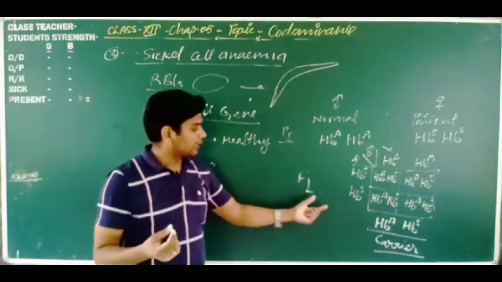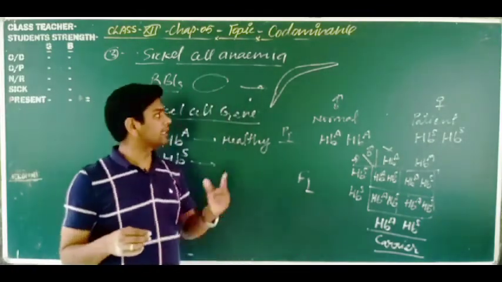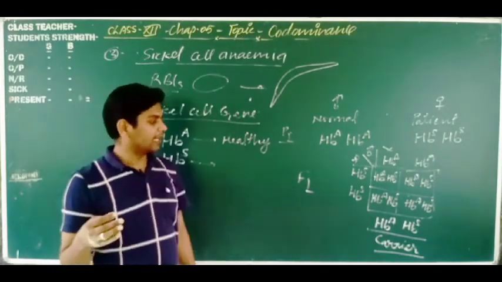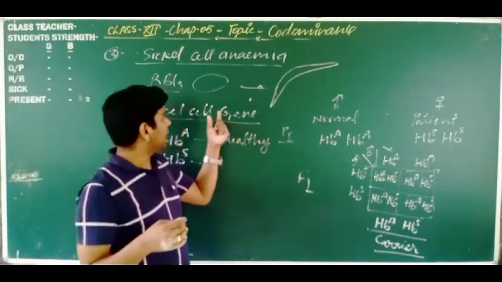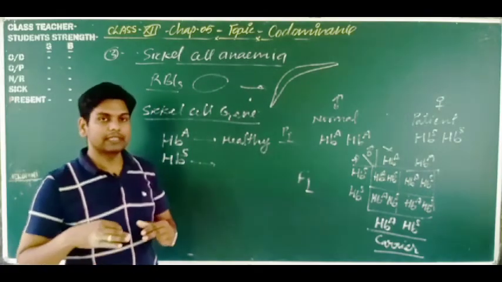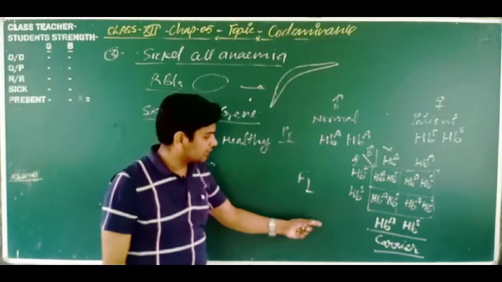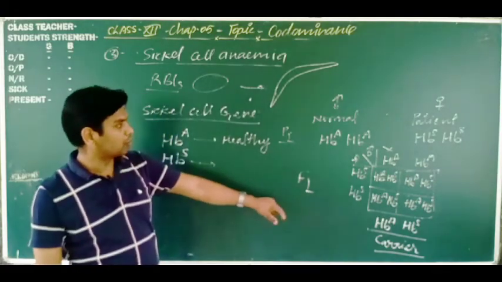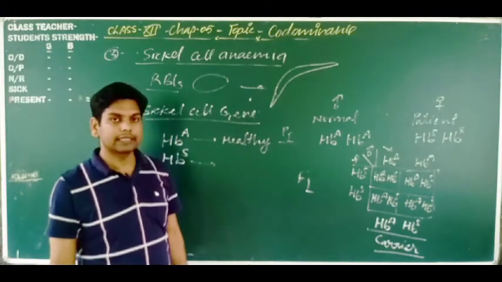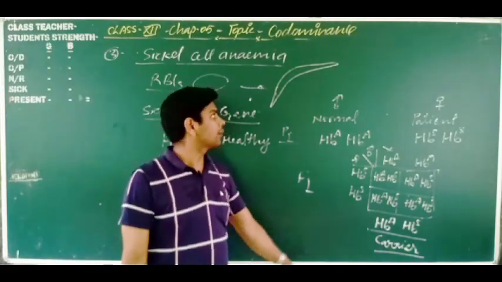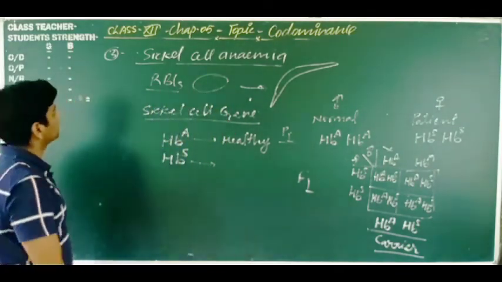In a carrier, some RBCs are sickle shaped and some RBCs are normal, but in the absence of oxygen, these normal RBCs get sickle shaped, and this person dies due to the absence or lack of oxygen. Got it? So this is also an example of codominance. I think you are understanding it.